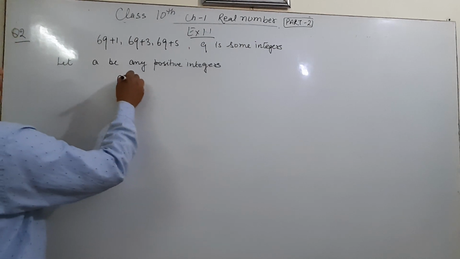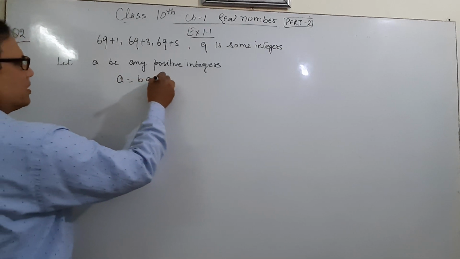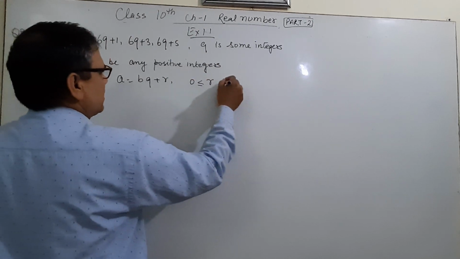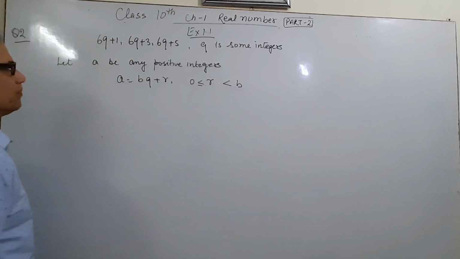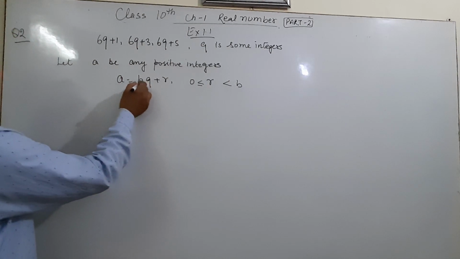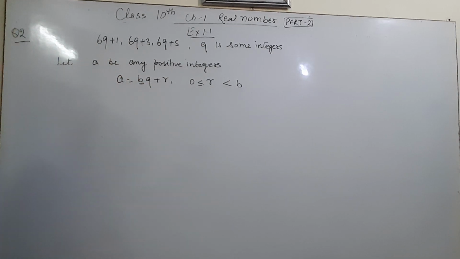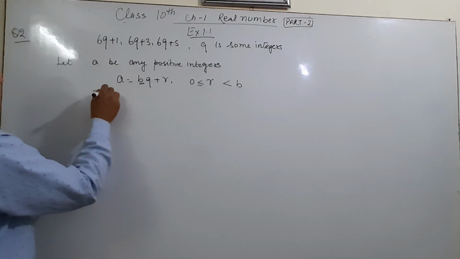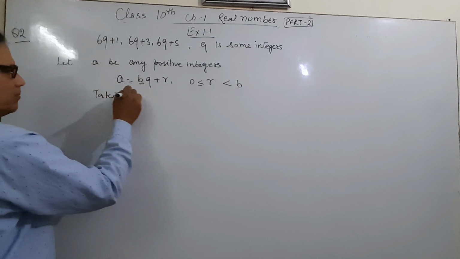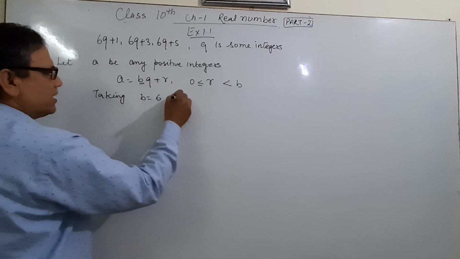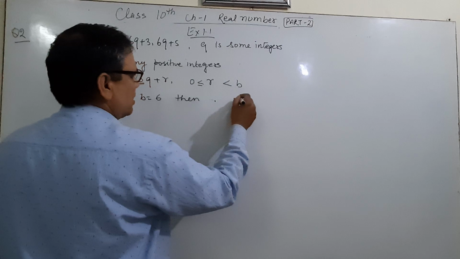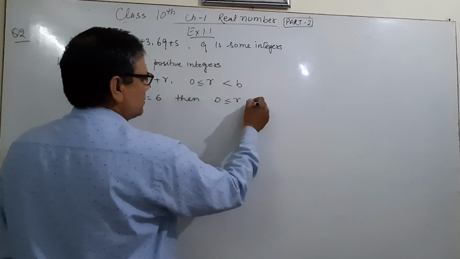A is equal to BQ plus R, where R is greater than or equal to 0 but less than B. Here the value of B is 6, so taking B equal to 6, R is greater than or equal to 0 but less than 6.